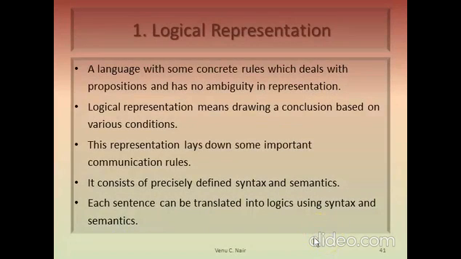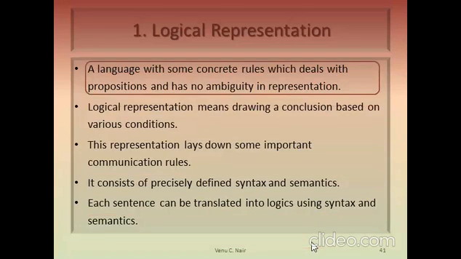Let us see about logical representation. It is a language with some concrete rules which deals with propositions and has no ambiguity in representation. We have seen this in the first module. A language which has standard fixed rules, and which deals with propositions, is called logical representation.